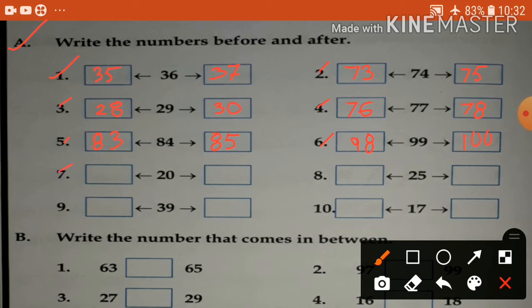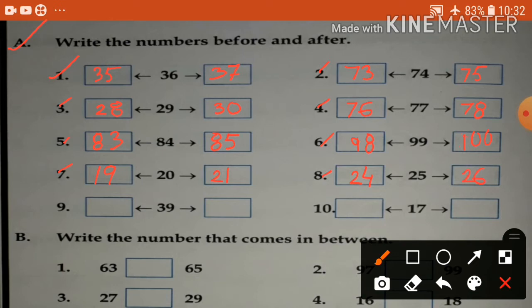Number 7, 20. Before 20, 19. After 20, 21. Repeat 19, 20, 21. Okay. Number 8, 25. Before number 24 and after number 26.